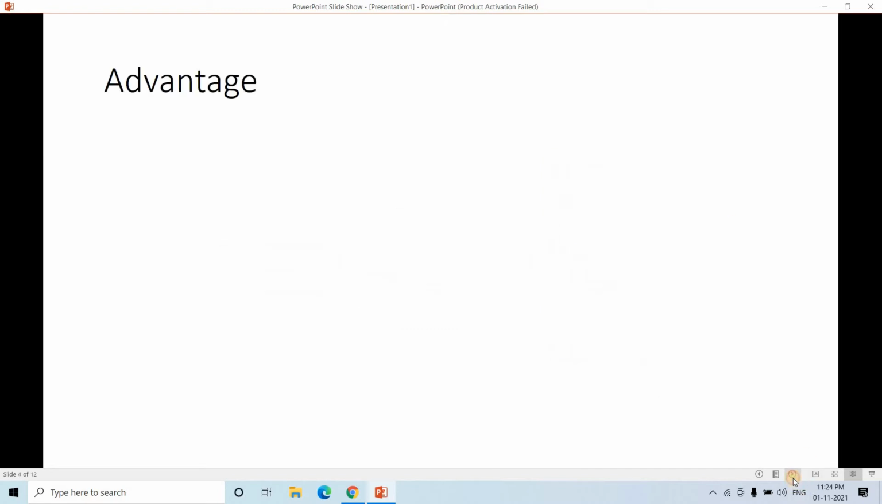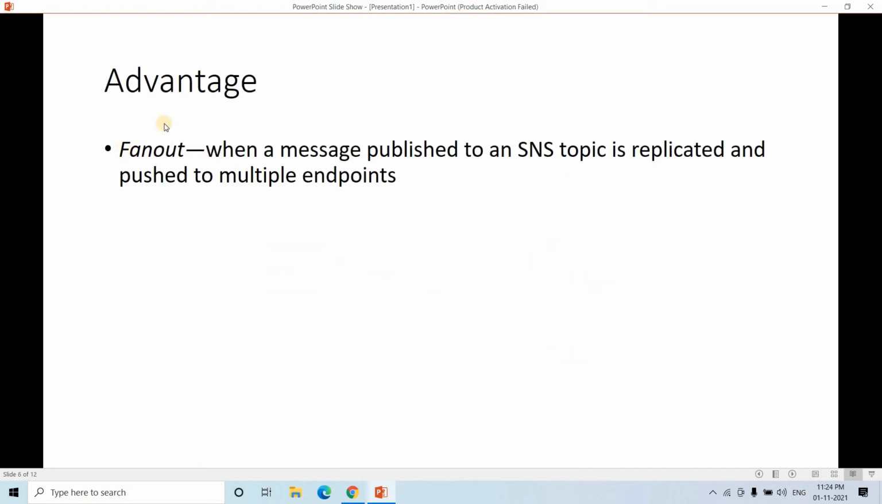So fan out is some kind of terminology. If you belong to an electronics and communication engineering background, then you might have studied this in your VLSI course. During MOSFET design architecture, we studied fan out, right? It is about how many outputs are going from the integrated circuit. Here also it has the same meaning, fan out. That is, when one message is published to an SNS topic, it can be replicated and pushed to multiple endpoints.